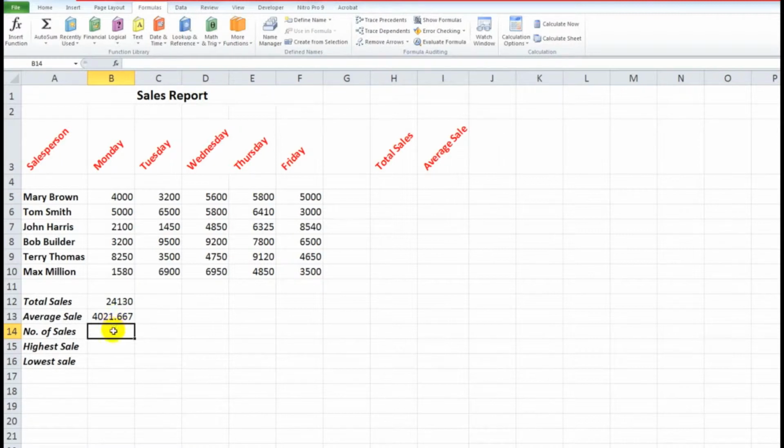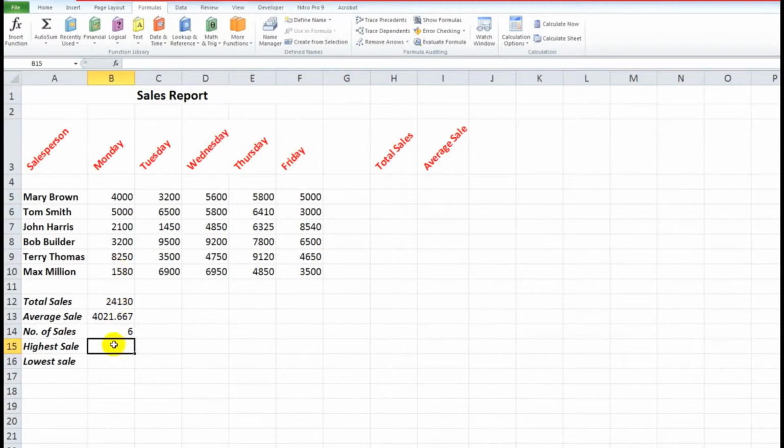But what about the number of sales? If I click on the drop arrow again, I want to count the number of cells that have numbers in them. So when I click count numbers, again it is guessed incorrectly. So I need to override its guess by dragging down through the cells that I do want to include in my formula. Again I press enter and I see that there are 6 cells that have numbers in them.